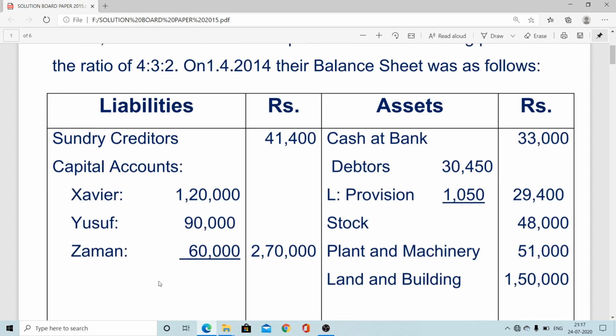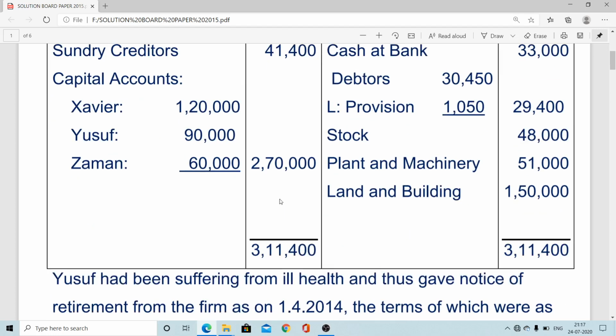The three partners' capital, cash at bank, debtors, some provision is there also for doubtful debts, that all the debtors are not good debtors. This portion is good, 9,400, so far on the date of the balance sheet. Now after that stock was 48,000, plant and machinery 51,000, land and building 1,50,000. Both sides of the assets and liabilities total 3,11,400.